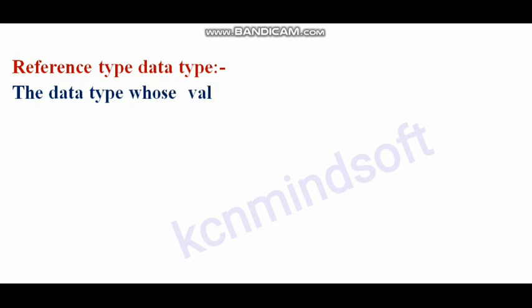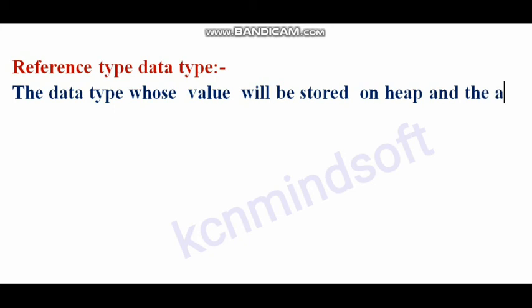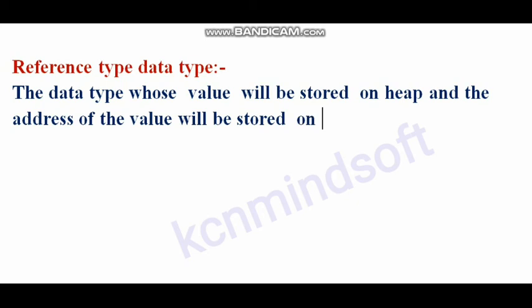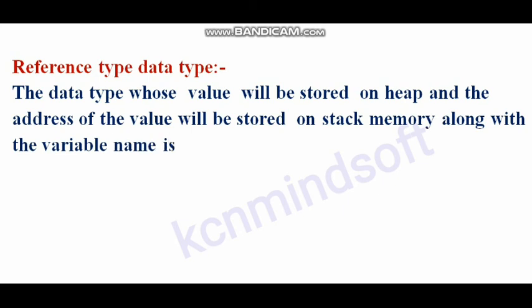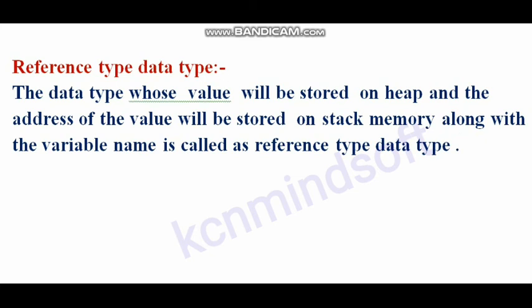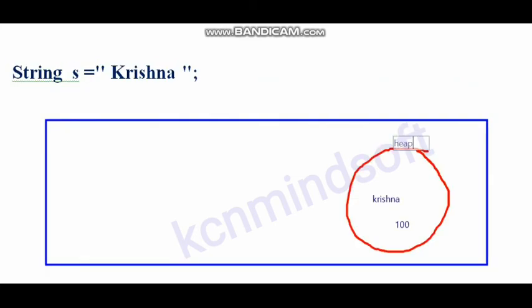What is the reference type data type? The data type whose value is stored on the heap, and the address of the value is stored on stack memory along with the variable name, is called a reference type data type. For example, string s = "Krishna". It will store in RAM, which contains stack memory and heap memory. Krishna is a value, and its address, 100, is stored in stack memory.